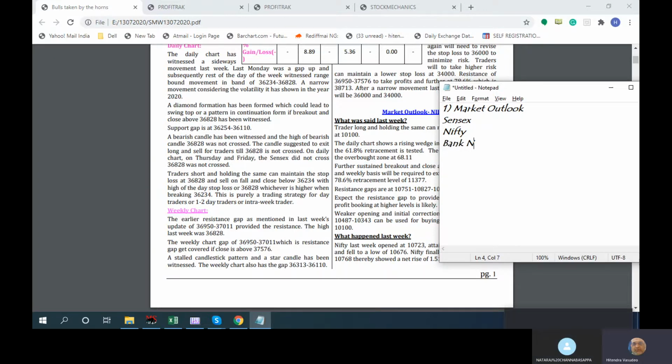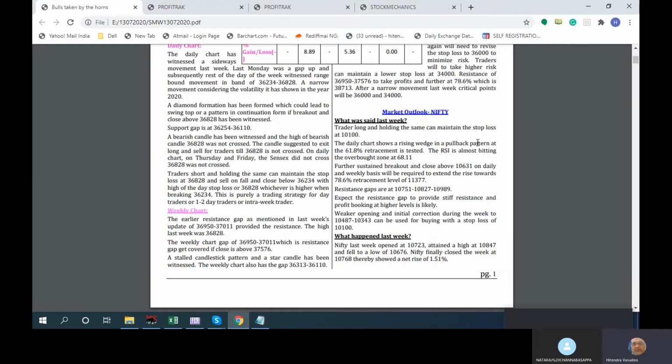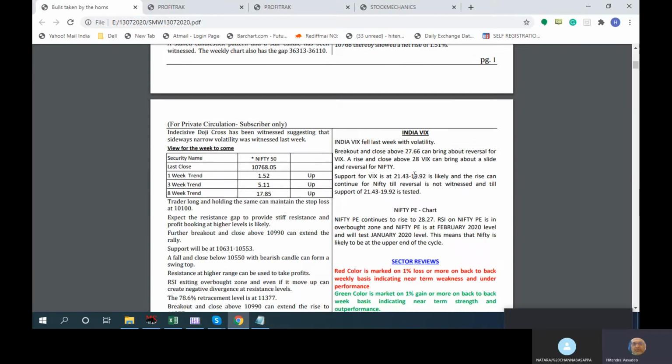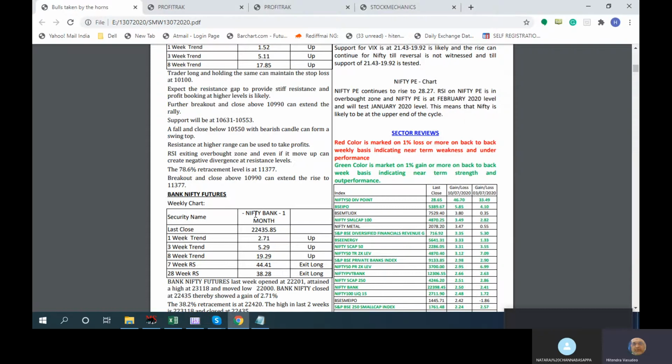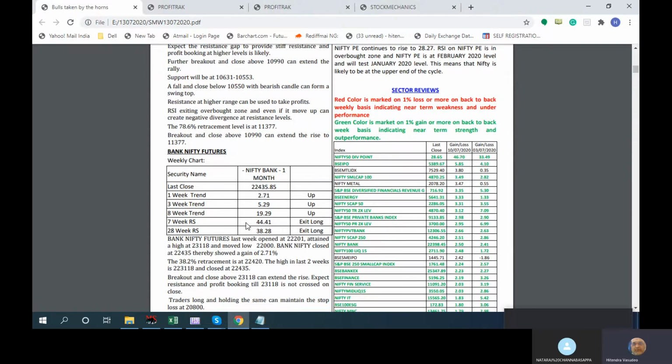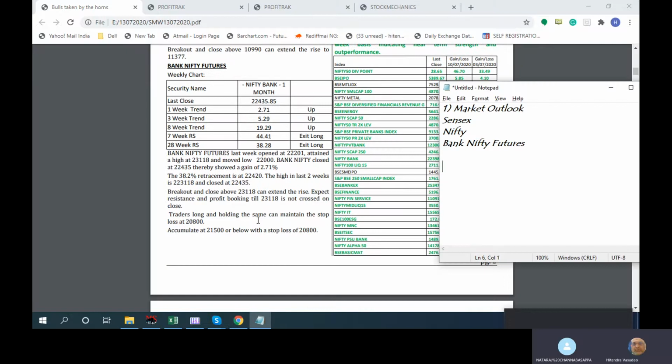Then we have the Bank Nifty. So Bank Nifty again will be future based, future price based. That again more or less would be in line, trading idea oriented. Then next part is actually the sectoral review.